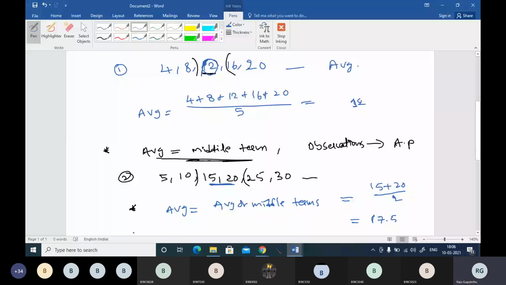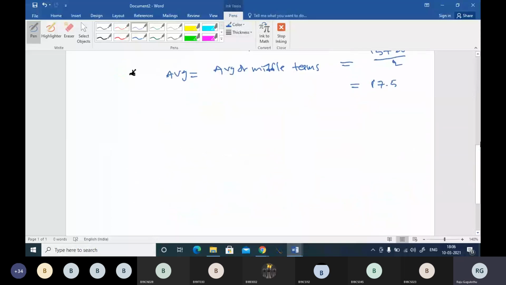Right. So guys, for arithmetic progression, we can note one more point. If it is an arithmetic progression, then the average will be the average of the first and last term, boss. You can write it as first term plus last term divided by 2. This will be the average.